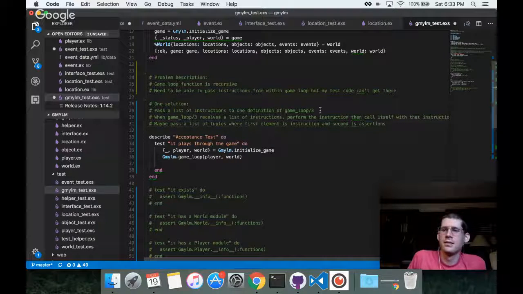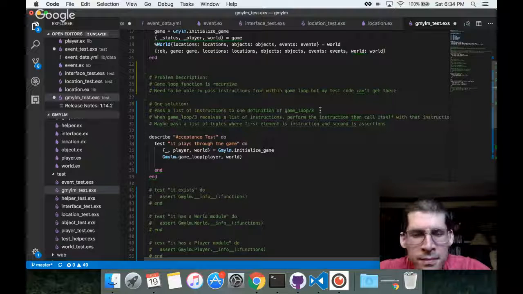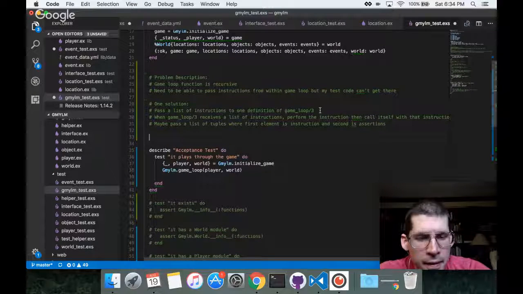See, if I hadn't built that game loop recursively, how else would you build it? Well, put it inside an actual loop. No, but you don't do loops in Erlang. Okay.